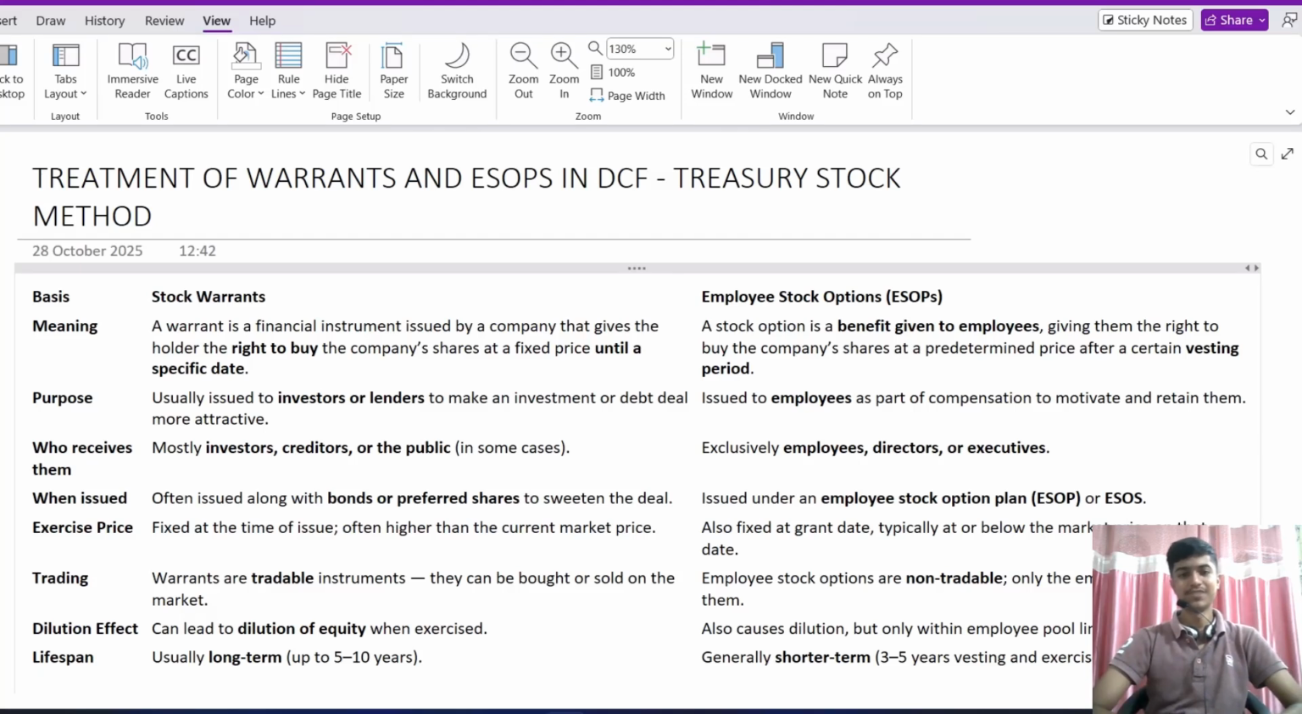Hello. In this video, we will learn the treatment of warrants and ESOP in the DCF modeling.